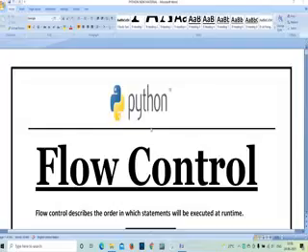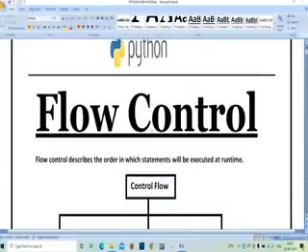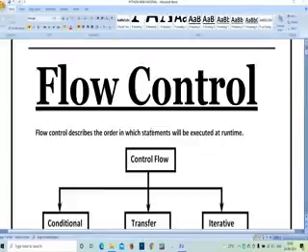Welcome to the channel. In this video, we are going to see the concept of flow control. The main intention of flow control is that until the condition gets satisfied, the program is going to execute itself. Whenever the condition fails, the program execution stops automatically.